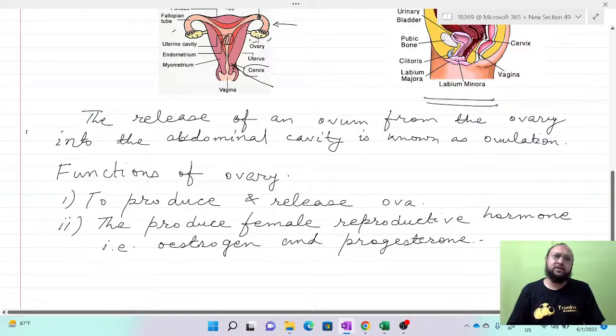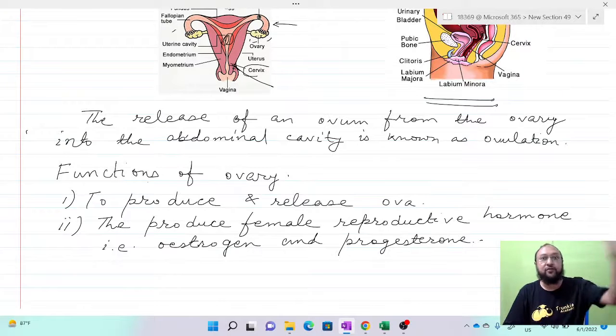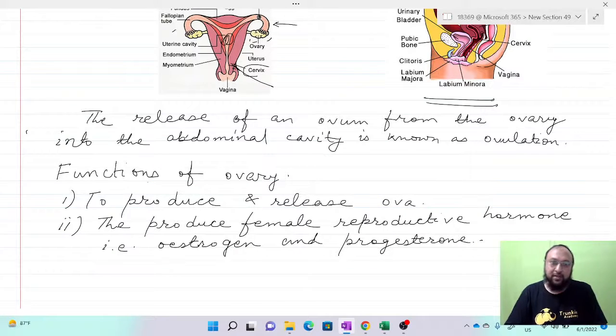We observed that in the male reproductive system, the testis is responsible for producing the sperm or spermatozoa, and the second important function was to produce the male sex hormone, testosterone. Here, in the case of females, like the testis, the ovary also has two functions. First, to produce the ova, the female gamete, like sperm, the male gamete, is produced in the testis. The second is to produce the female reproductive hormones, estrogen and progesterone.